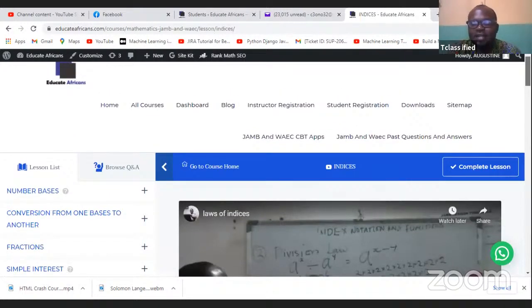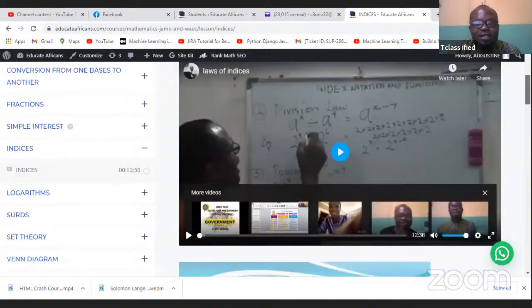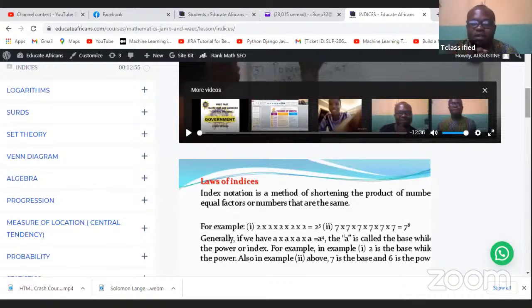So you can see the laws of indices. You can play the video using the screen. So index notation is a method of shortening the product of numbers. Let's say now you have these numbers: 2 times 2 times 2 times 2 times 2. How many 2s are you having? You're having 1, 2, 3, 4, 5 2s. So instead of writing a very long 2 times 2 times 2 times 2, simply write 2 to the power 5 because there are 5 2s.